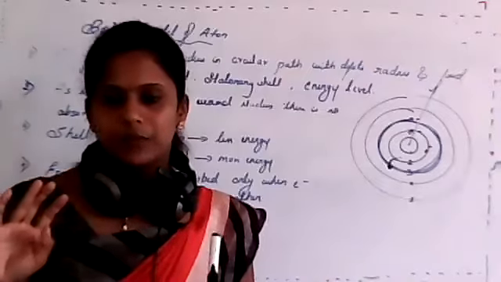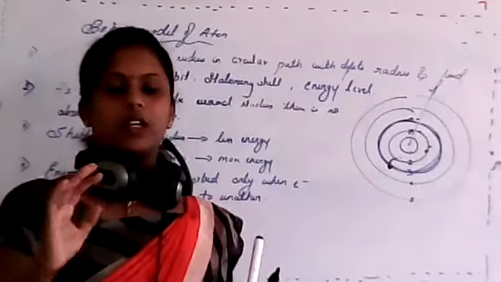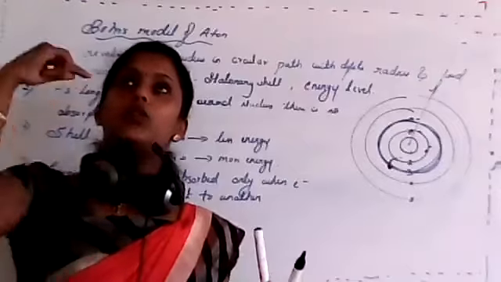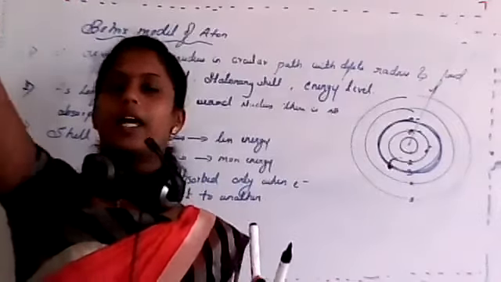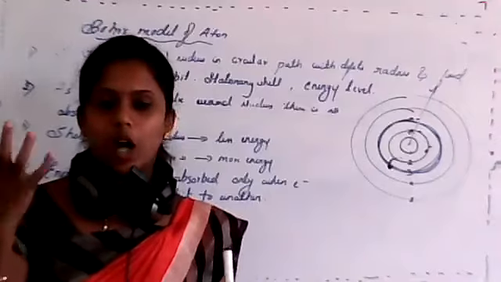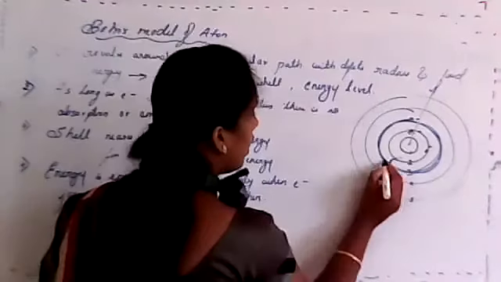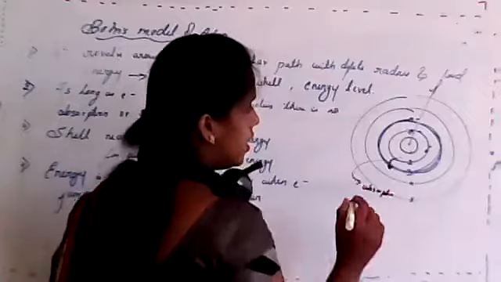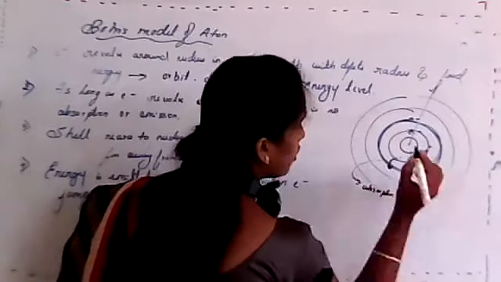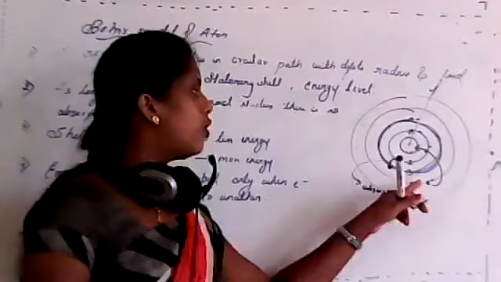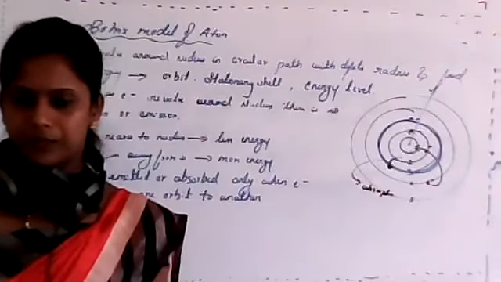Now I am at a lower energy level and I have to jump from lower to higher energy level. That means I need some amount of energy, isn't it? So that's why it is absorption. Now, I'll consider fourth shell electron, and it jumps from fourth shell to first shell.